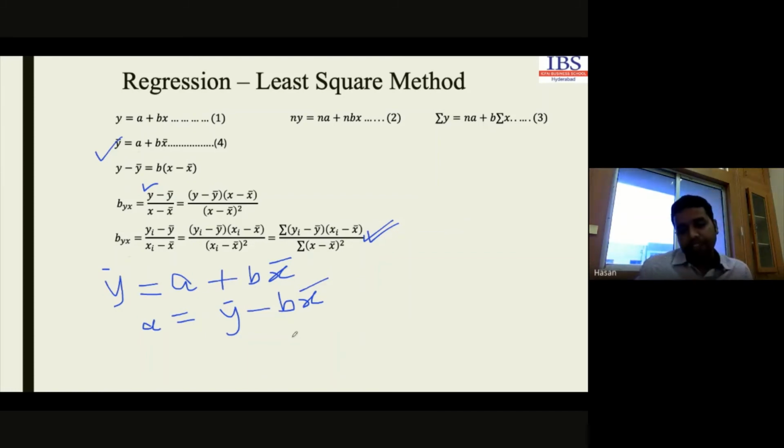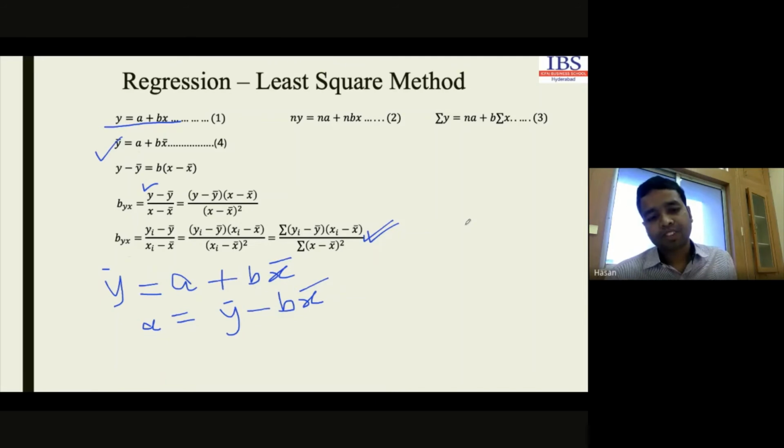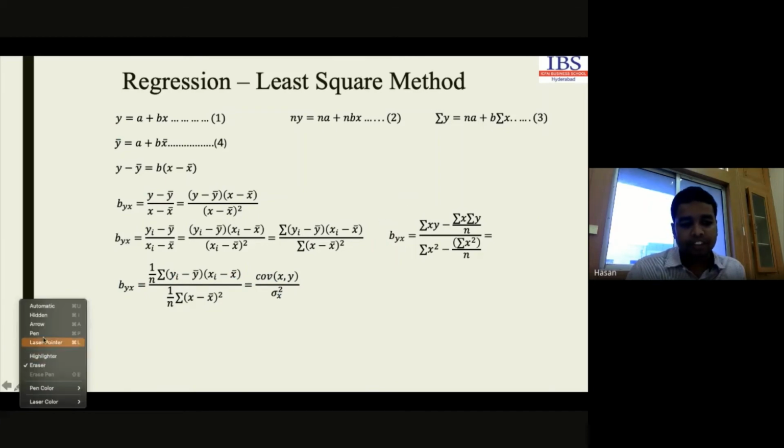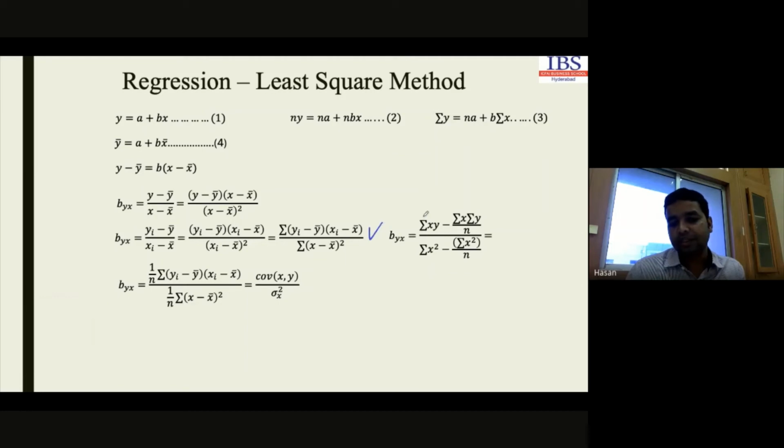Now, if we get the value for a and b, we can easily replace the values of a and b in this equation number 1, and we can decide the regression equation here. Is that clear? Now check with an example. Whatever we have discussed till now is mentioned here. And this is the simplified form of this equation. We can use the simplified form also.